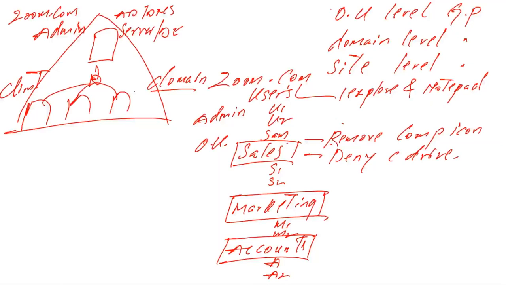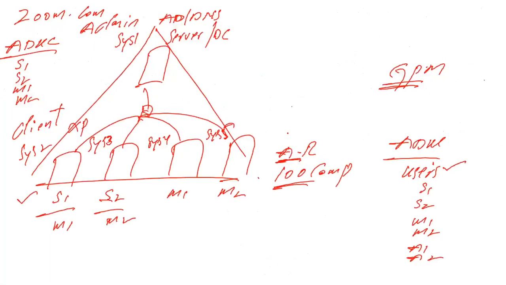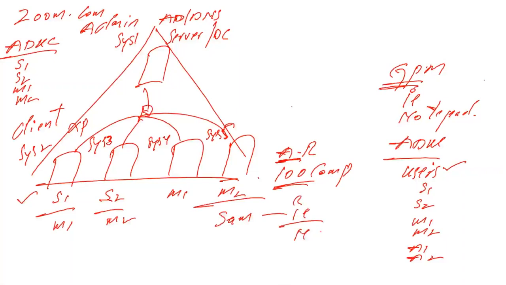For example, Sam is your boss, and Sam has given the instructions, and you apply these two things. With the help of group policy, we restricted Internet Explorer and Notepad. Okay, that is good. So next day when Sam is logging in to this machine, Sam is unable to access Internet Explorer and Notepad, and Sam is worried now. Sam is calling you, saying, sir, I'm your boss, Sam, and today I'm unable to access Internet Explorer and Notepad, sir. So please tell me where is the problem.